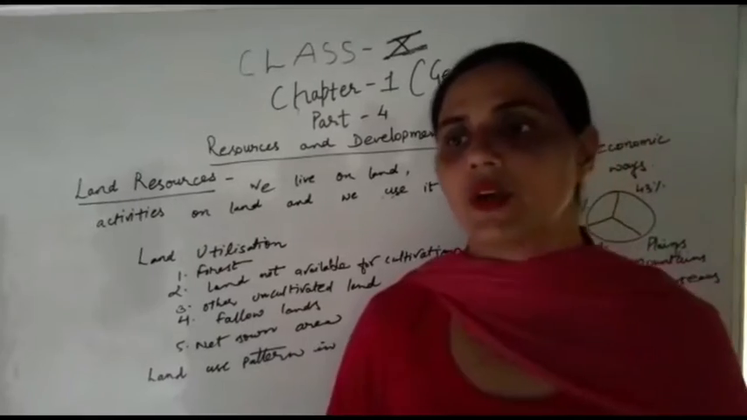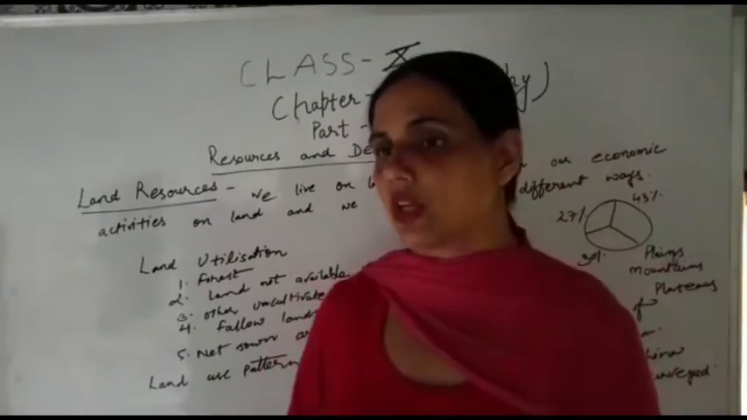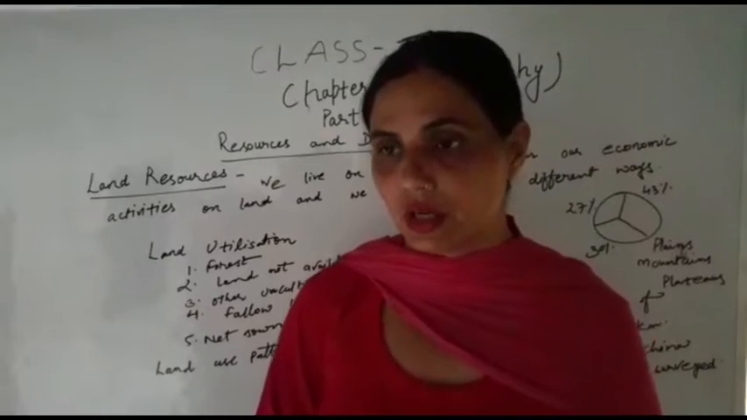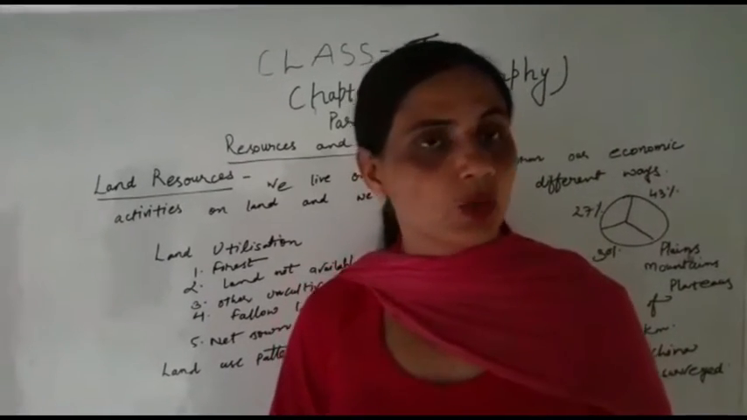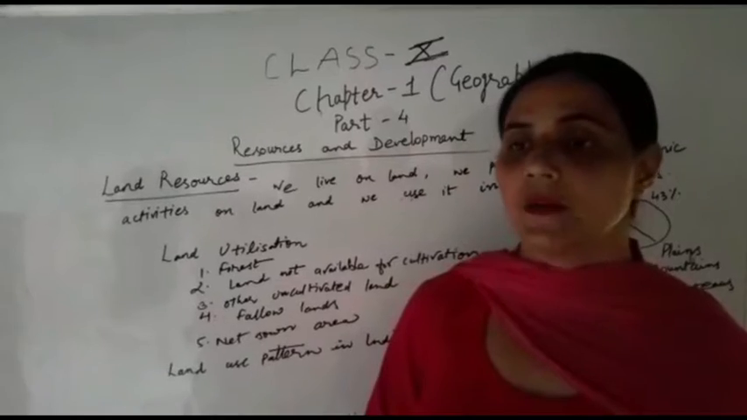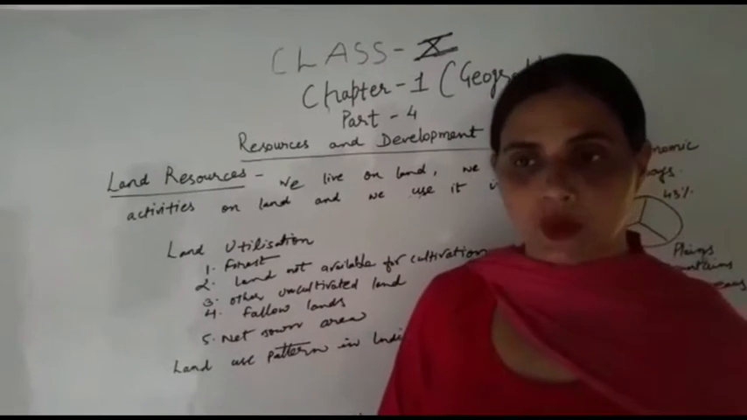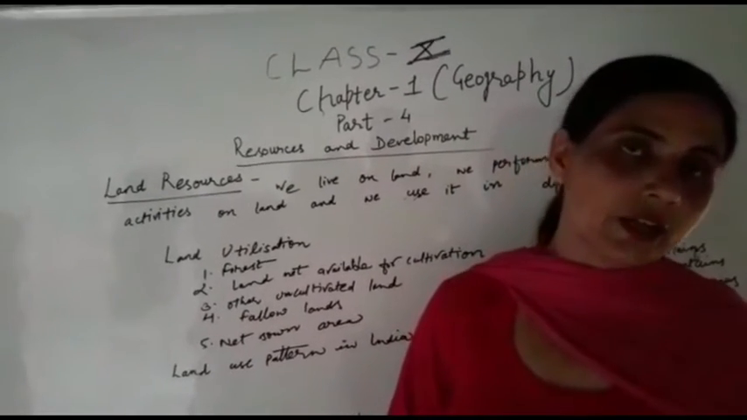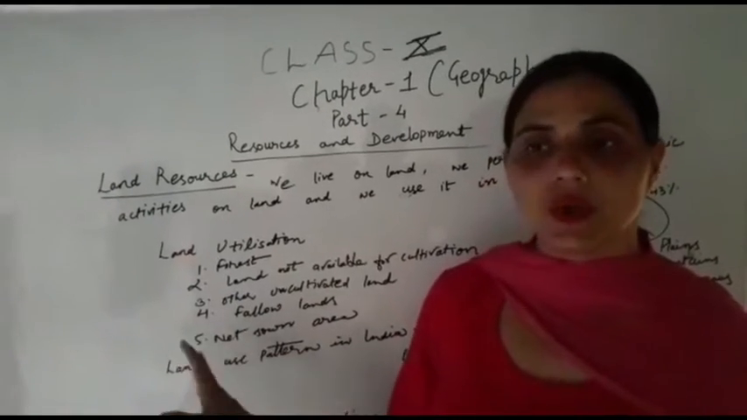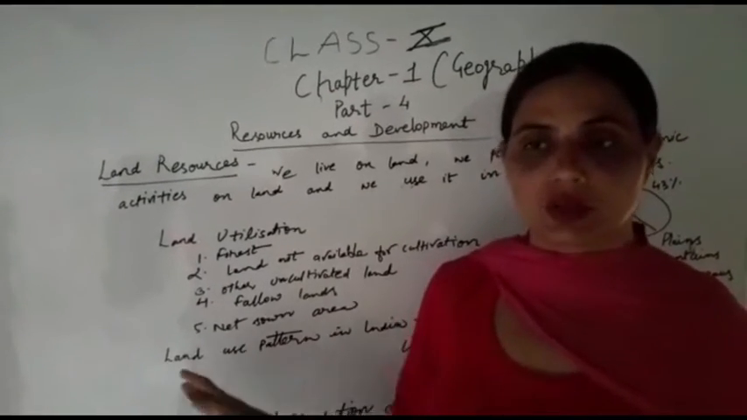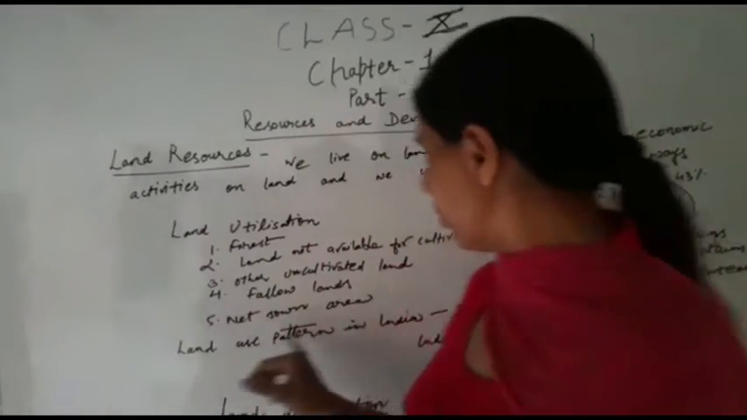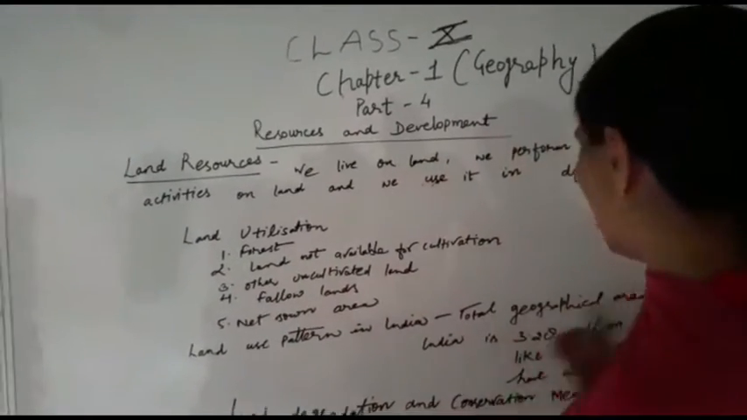Somewhere physical factors are responsible, such as topography and soil types. Human factors are also responsible: population density, technology, culture, and the traditional activities that we people carry out on the land only. So when you talk about the geographical area of the land,